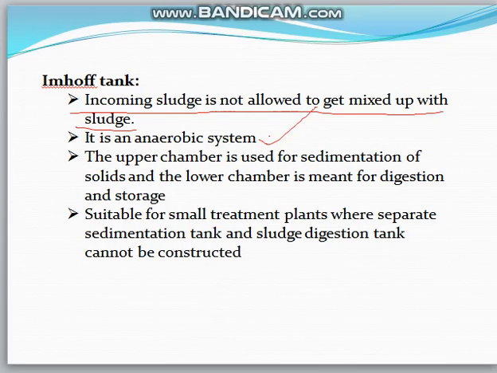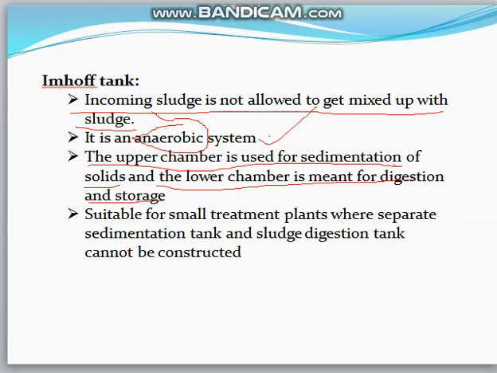But we need to understand, anaerobic means in the absence of free dissolved oxygen. The upper chamber is used for sedimentation of solids. And the lower chamber is meant for digestion. The detention time will be 1.5 to 2 hours. I told you that generally in septic tank both sludge digestion and sedimentation takes place. Solids loading will be 100 to 150 kg per square meter per day.